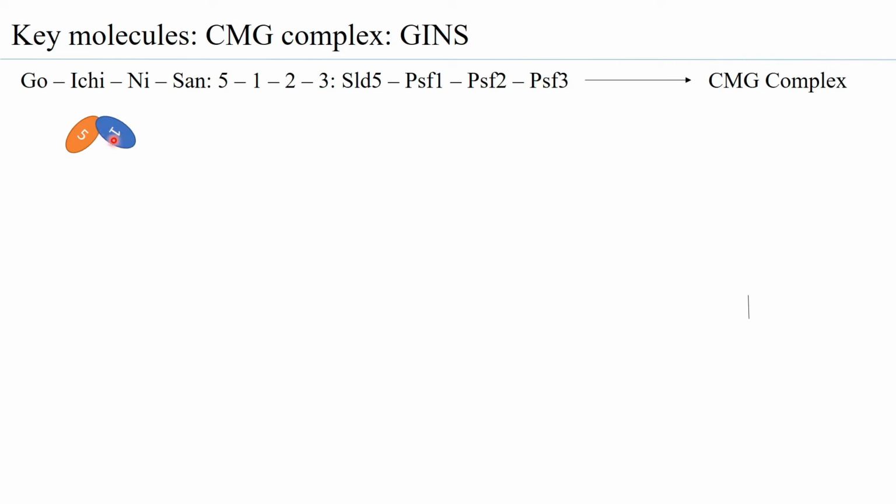So what is observed is that PSF1 and SLD5 are one component, or one dimer, of the complex, and PSF2 and PSF3 form the other dimer. So you have this dimer formed, and both dimers come together to form the tetramer. So again, you have what is called a heterotetramer.